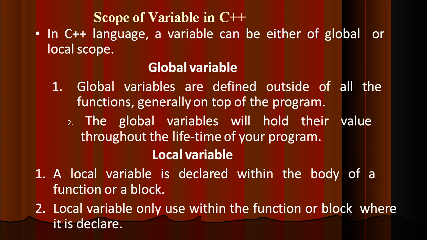Scope of variables. A variable can be either of local scope or global scope. Global scope means that variables are accessible outside the function, and to refer to them as global, we should use the access specifier public. Global variables hold their value throughout the lifetime of the program. Whereas local variables are declared within the body of a function and are accessible only within that function, not even in the main function. A local variable is only used within the function or block where it is declared.